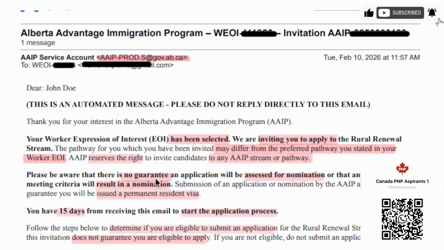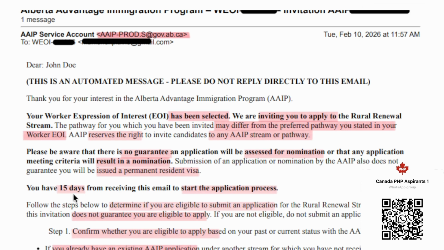If you choose to accept, there is no guarantee that an application will be assessed for nomination, or if an application is done, that it will result in a nomination. So this is kind of a disclaimer which Alberta will give you at the beginning of this email. It also indicates that even if Alberta issues you a nomination, there is no guarantee that you will be issued a PR. That is because PR issuance is under the federal government. Alberta can find you fit to issue a PNP, but it doesn't guarantee that you will get a PR. This is just few words of caution that will be on this email.